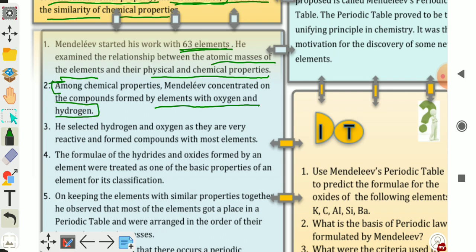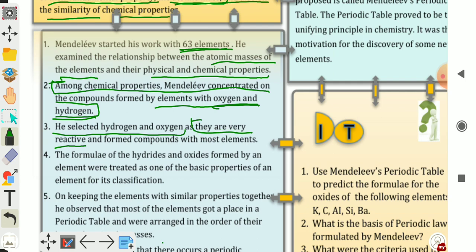He mainly concentrated on the compounds formed by the elements with oxygen and hydrogen. He selected hydrogen and oxygen as they are very reactive. Why did he select hydrogen and oxygen?